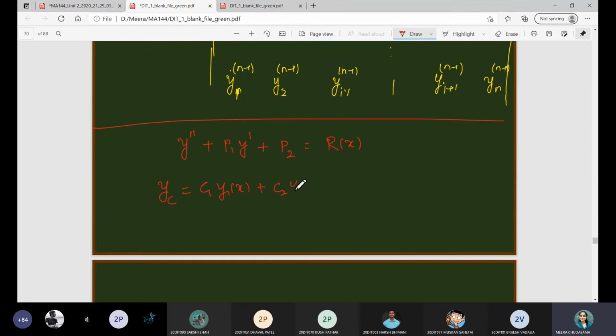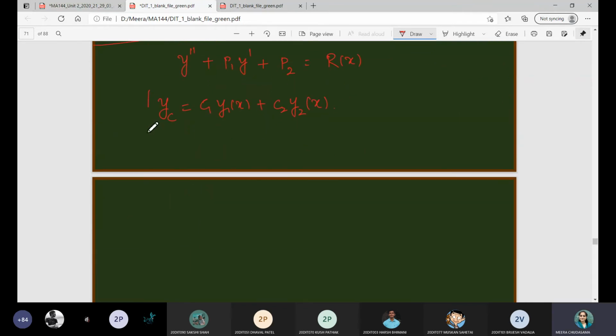You will get 2 functions, y1 and y2. In that case, now that you have 2 functions y1 and y2, you can write yp as u1 of x y1 of x plus u2 of x y2 of x, where what is this u1?